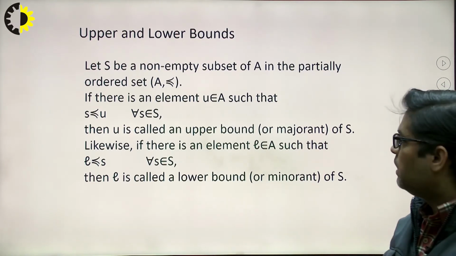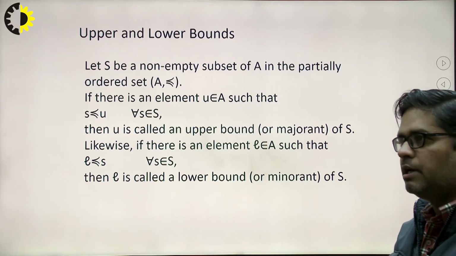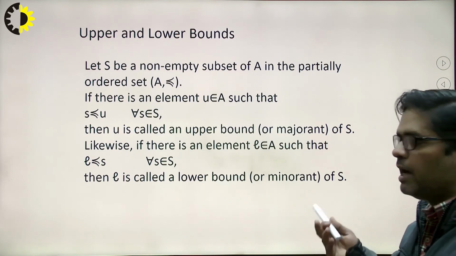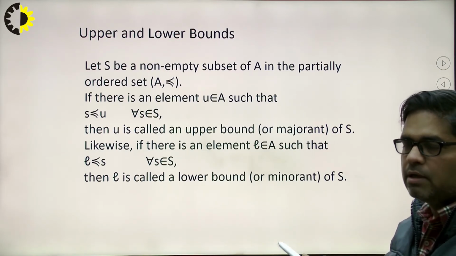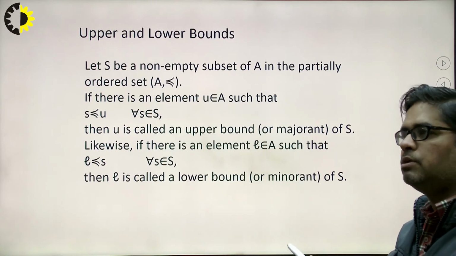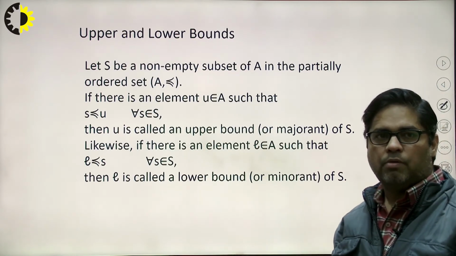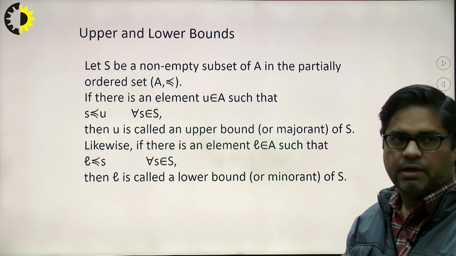It means if some element is greater than or equal to all the elements of a particular set, then that element is called the upper bound of that set.